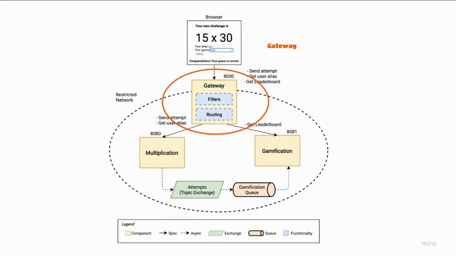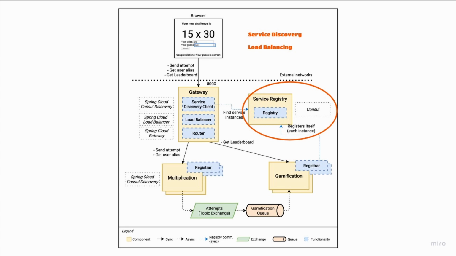Having solved that first challenge, we will go for the next one: how to scale up our system. After describing the problem conceptually, the book introduces the concepts of service discovery and load balancing, and guides you through a practical implementation with Consul and the Spring Cloud Consul. At the end of this section, you will have the ability to balance the traffic that enters via the gateway across multiple instances of the multiplication and the gamification microservice.